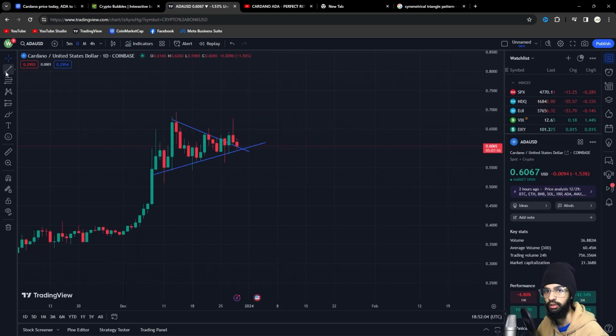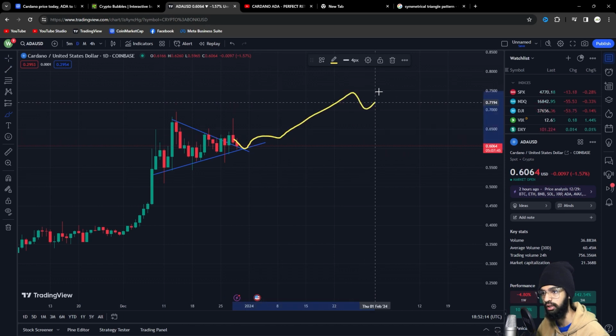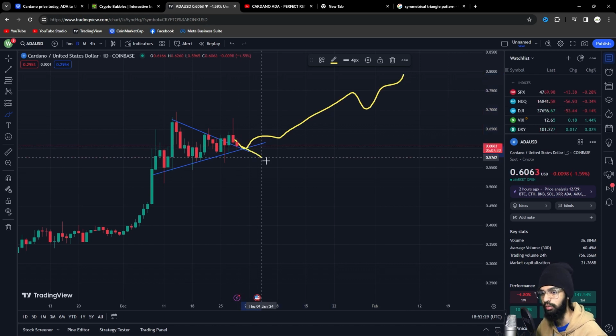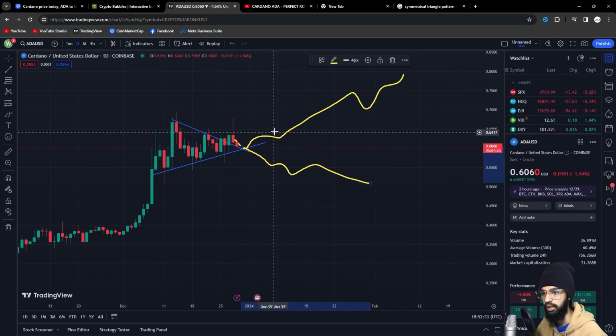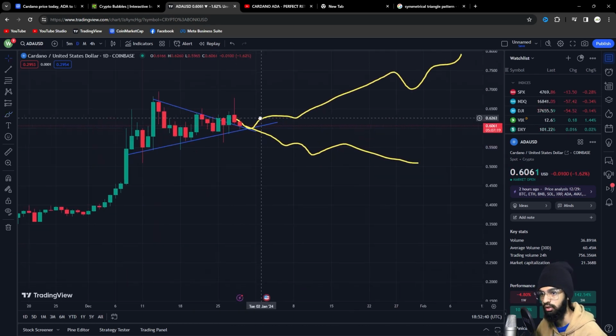After this new year, ADA has the potential to go either on the upside, so possibly like this, go a little bit like that, and then we are supposed to see something like that. And this is also not accurate. This is just an example. But if this is a bearish scenario, if we are on the bearish side, we can possibly see something like this. And this all depends on people's emotions in early January. This all depends what happens in that range.